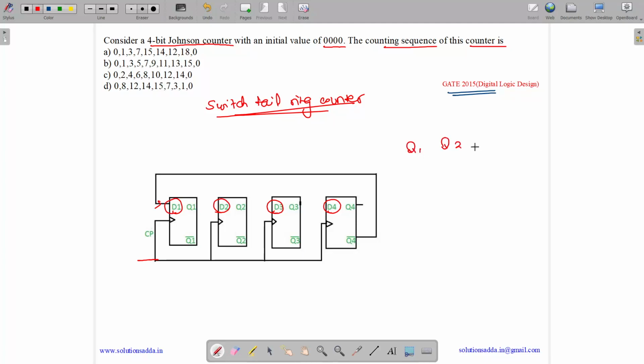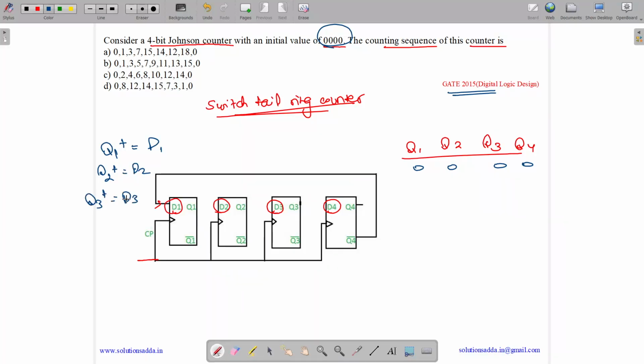So we have Q1, Q2, Q3, Q4. What is the initial value? It is given as 0000. So what is the next state of Q flip-flop? So Q1 plus equals D1, Q2 plus equals D2, Q3 plus equals D3, Q4 plus equals D4.